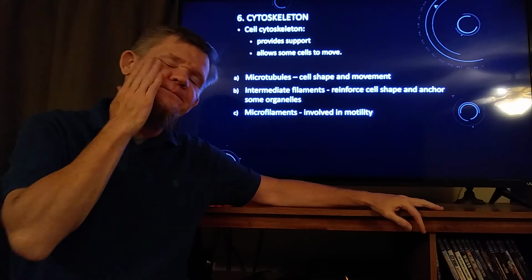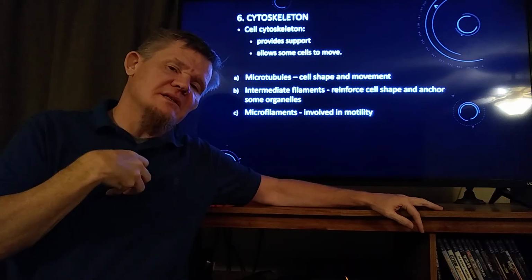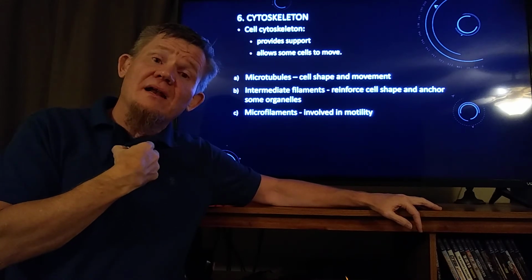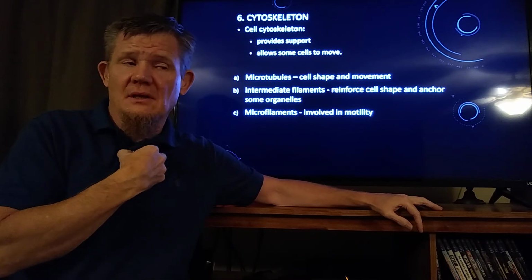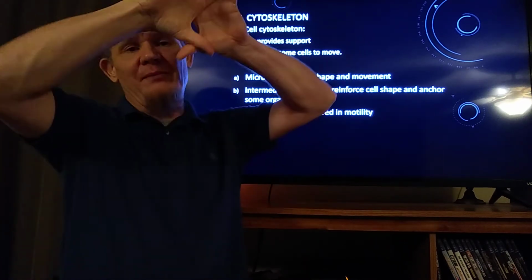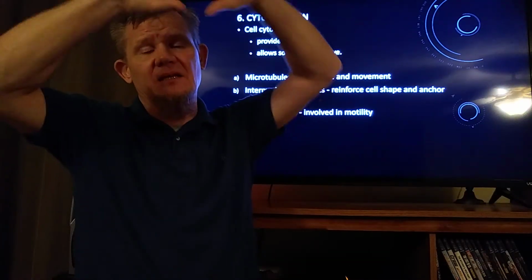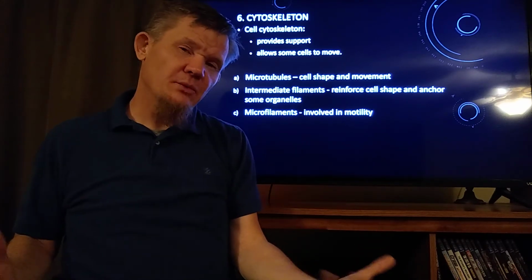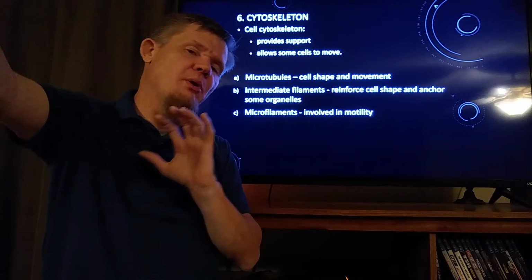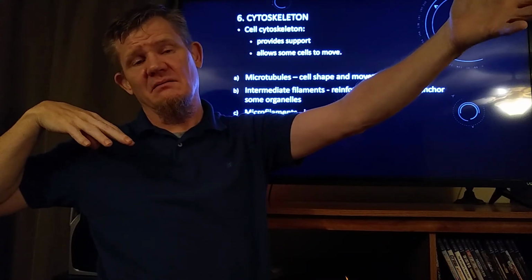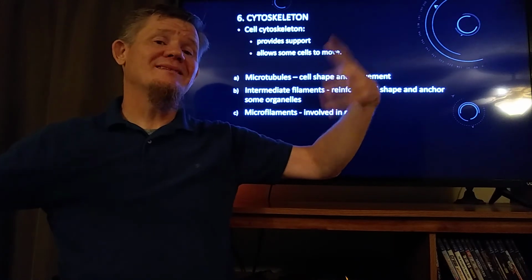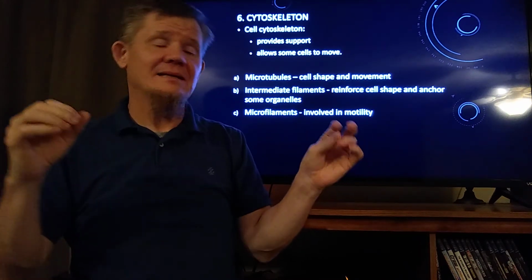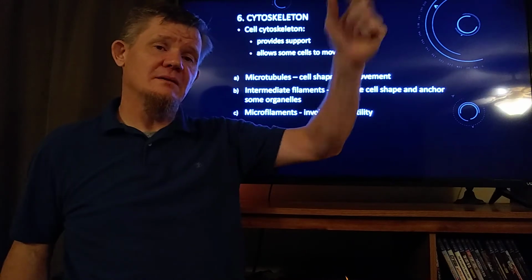Microtubules, let's change our image of a cell for just a few minutes. Instead of envisioning a water balloon, let's envision that a cell is like a tent. A tent has the fabric, which is the walls of the tent. That's like the cell membrane. The tent poles are what determine the overall shape of the tent. You rearrange the poles, you rearrange the shape of the tent. The microtubules are like the tent poles. The microtubules are hollow rods that determine the overall shape of the cell.